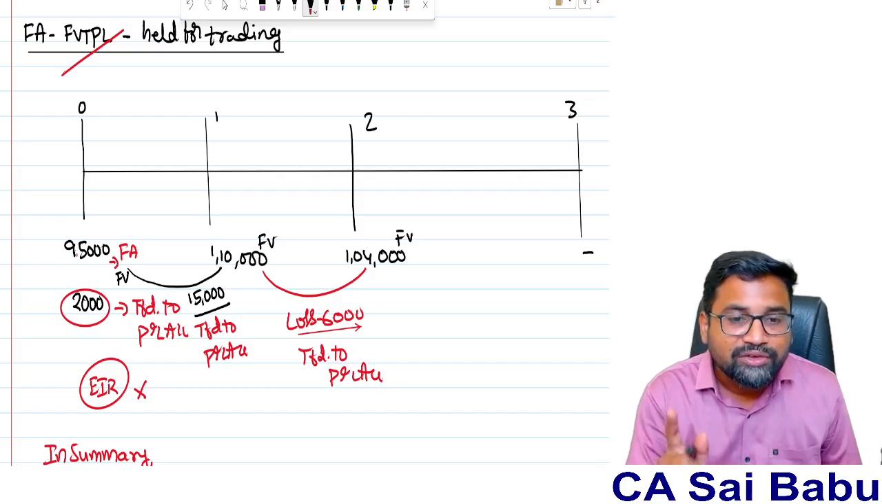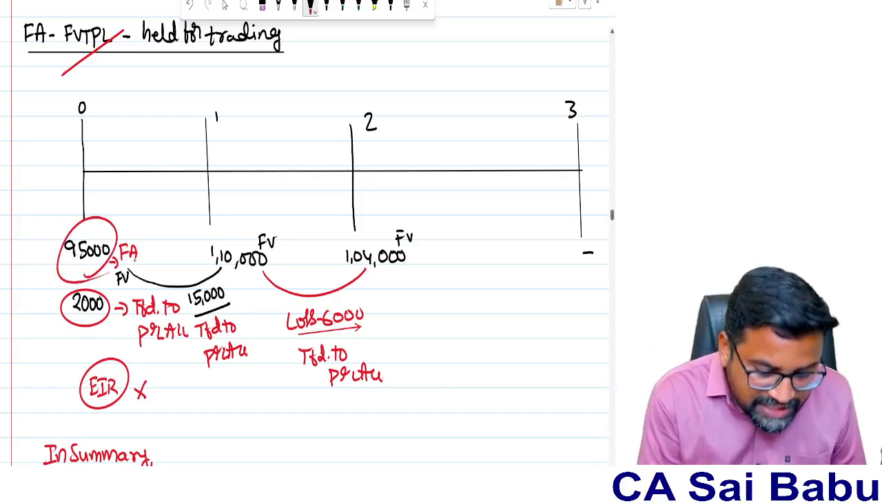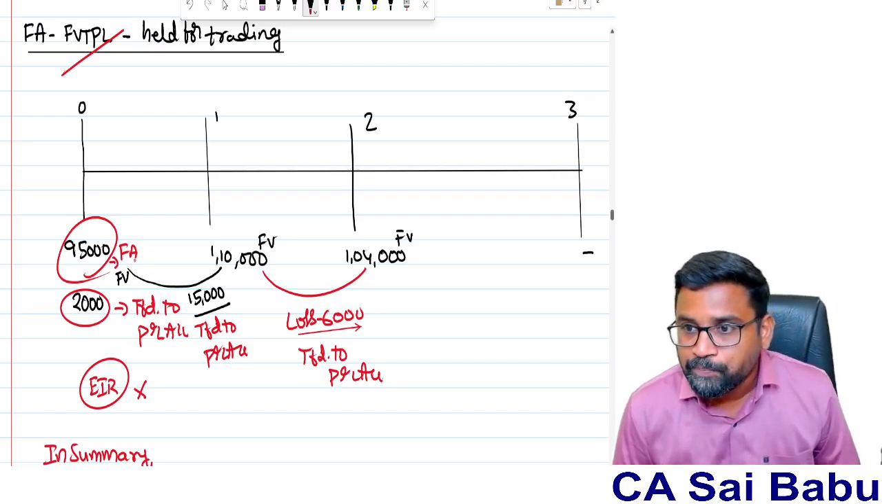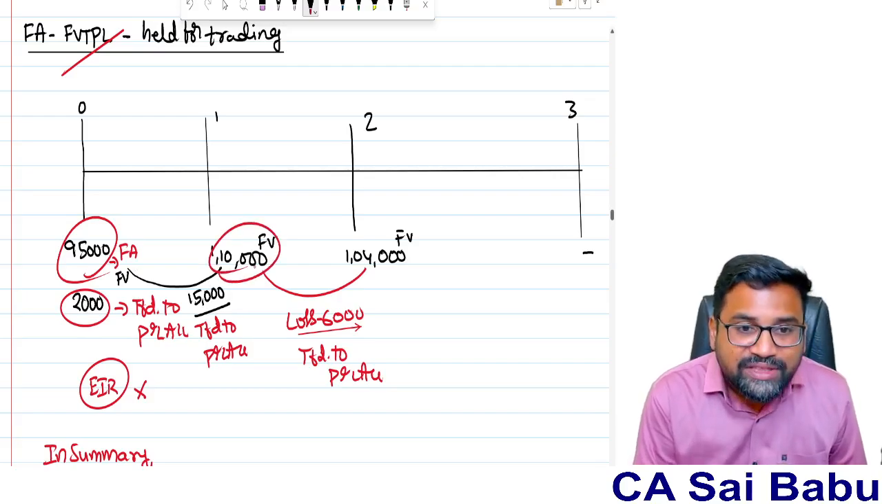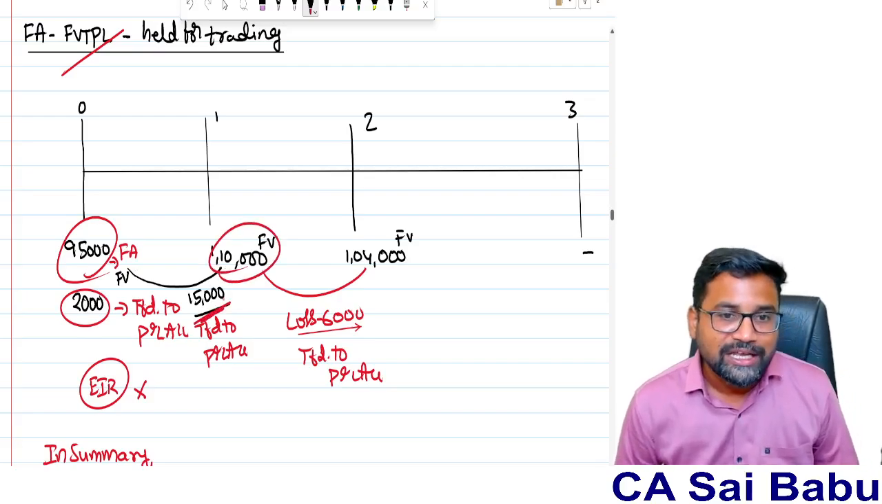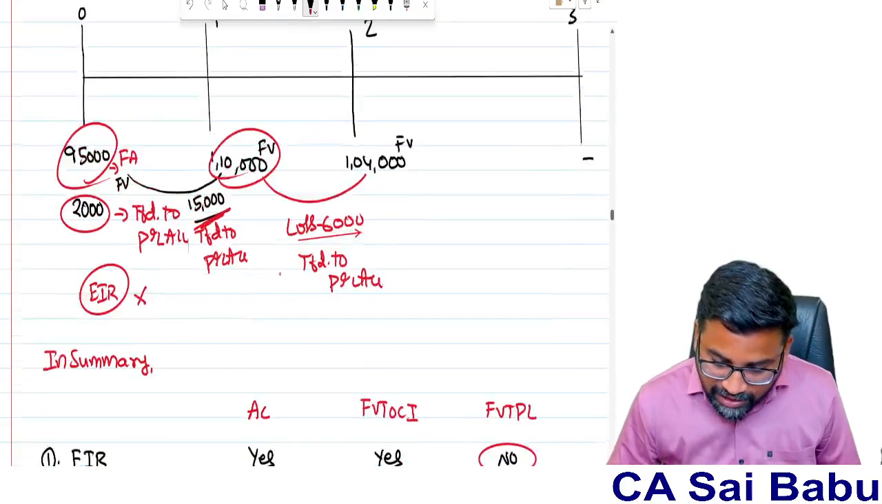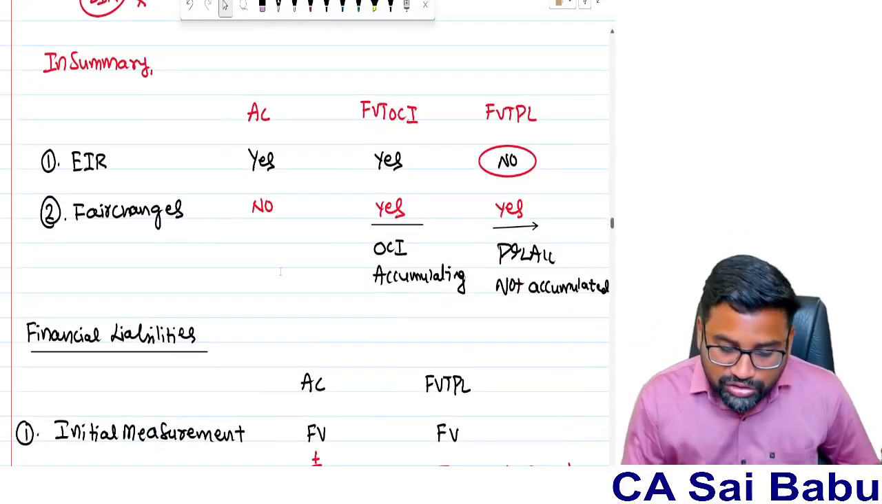Transaction cost should not be part of this. So therefore, initially we will recognize the financial asset at 95,000 only, and subsequent measurement at fair value. So if there is any difference between the fair values, that will be transferred to P&L account. So in summary, sir, this is what you need to remember.